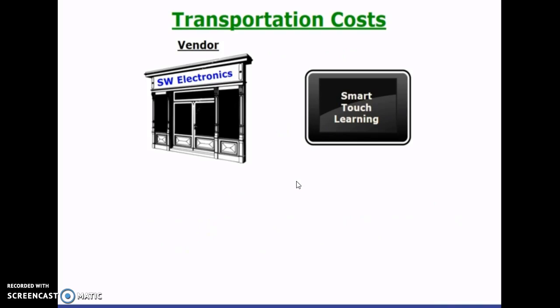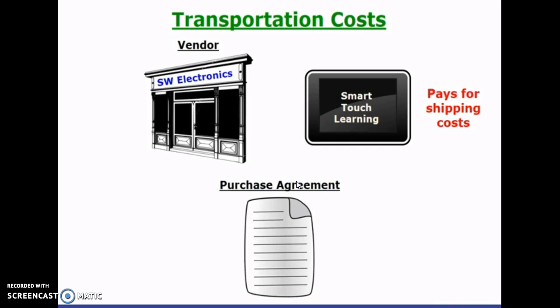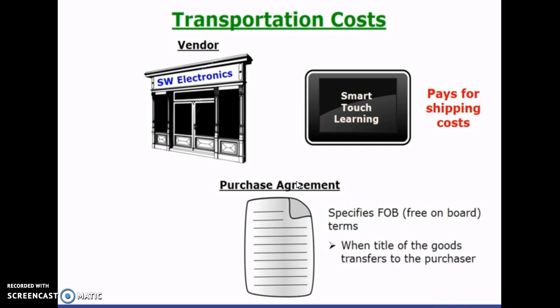One thing we haven't mentioned yet is transportation costs. Who will pay the transportation costs of the inventory from the vendor to the purchaser? Will it be Southwest Electronics Depot, or will it be Smart Touch Learning? That will all depend on the purchase agreement. The purchase agreement will specify FOB terms, free on board. And that'll determine, number 1, when title of the goods transfers to the purchaser, and number 2, who pays the freight costs.